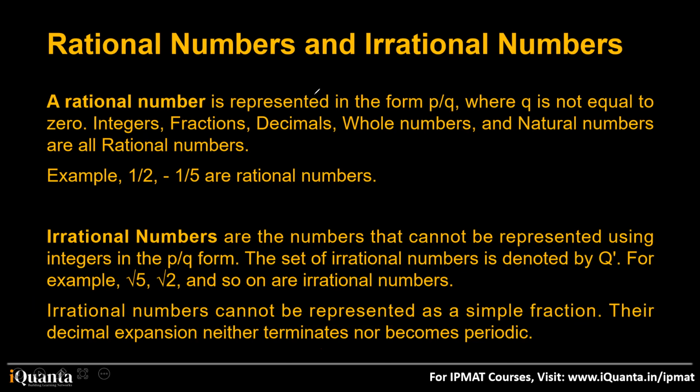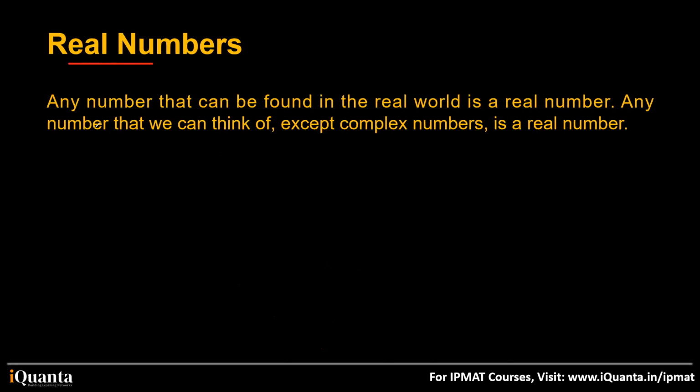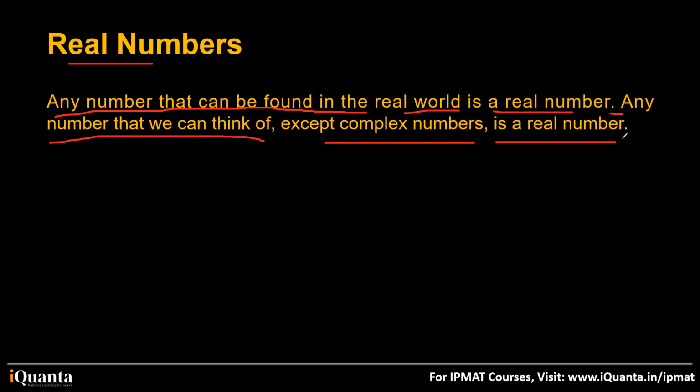Now let us come to real numbers. What are real numbers? I told you any number that can be found in the real world is a real number. Any number that we can think of, except complex numbers, is a real number. If I say 0, you'll say yes, it's a real number. If I say 1, or minus 1 by 2, yes. If I say root 3, which was irrational, is it a real number? You'll say yes.